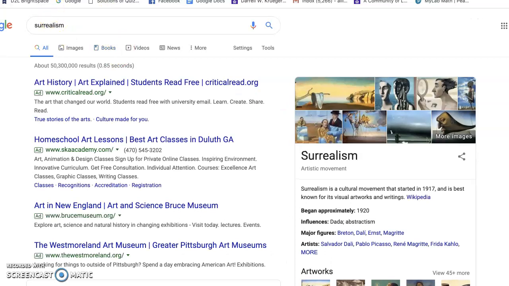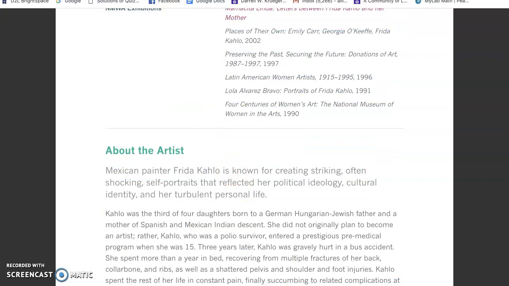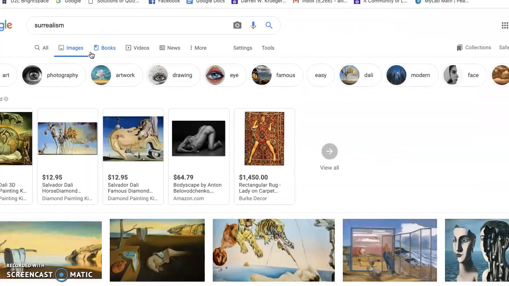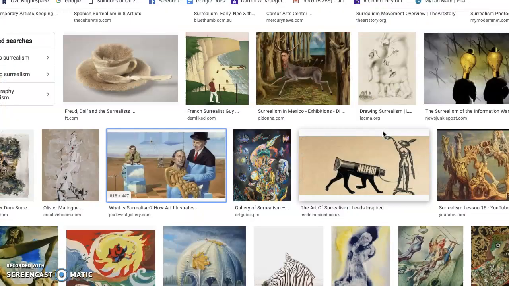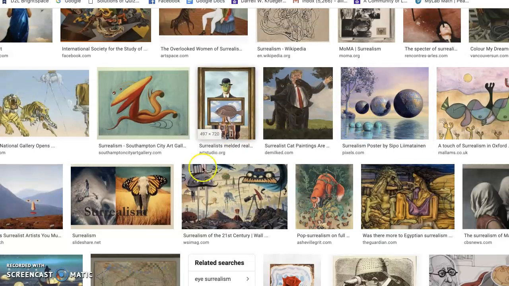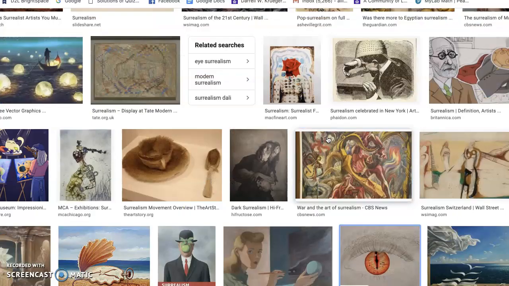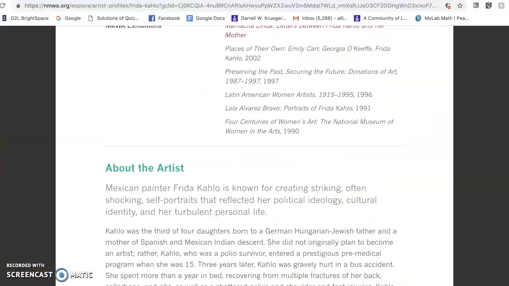And so what I want you to do with this article is just write down some things that you found interesting about Frida. So this is what surrealism looks like. So it's like real, but with some imagination in here, it looks like. So let me know what you think about this artist that we are researching today.